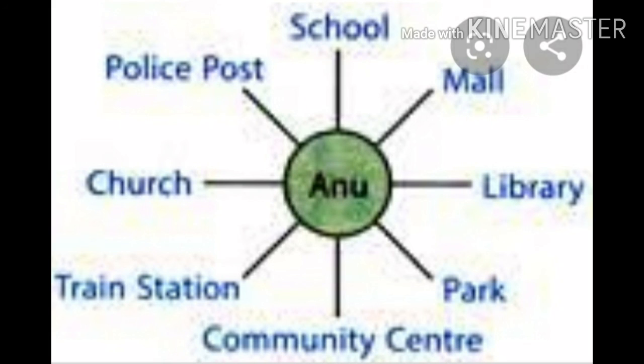My first question is, in which direction is the mall located with respect to Anu? Yes, we can easily tell it is located in northeast direction. Now, second question is, in which direction is the train station located with respect to Anu? It is located in southwest direction. And in which direction is her school located? Very good, we can easily tell it is located in the north direction.